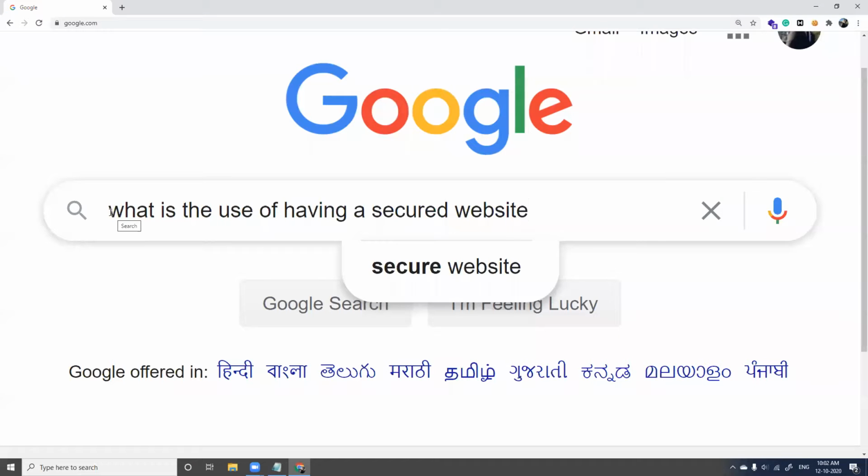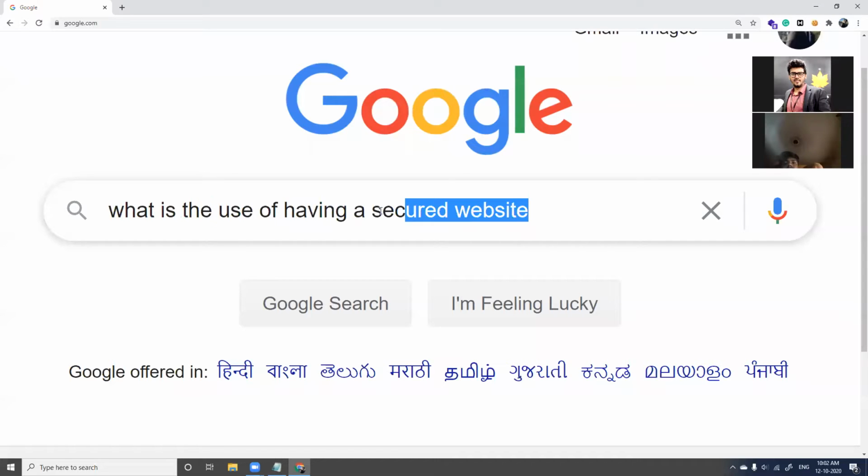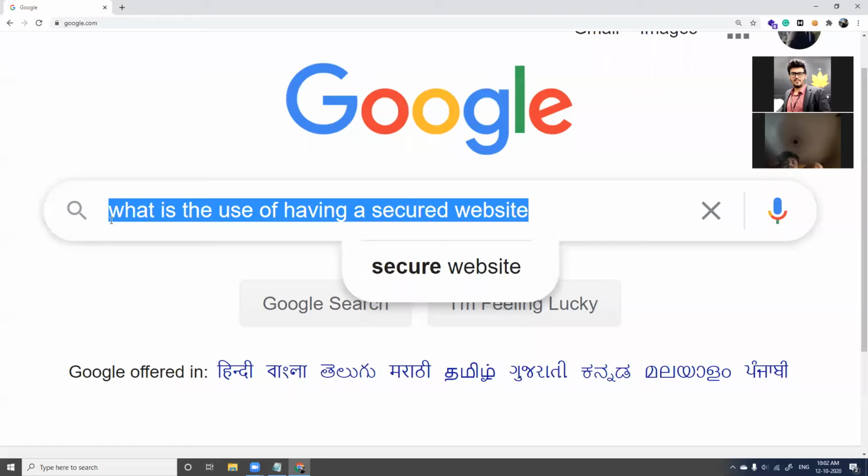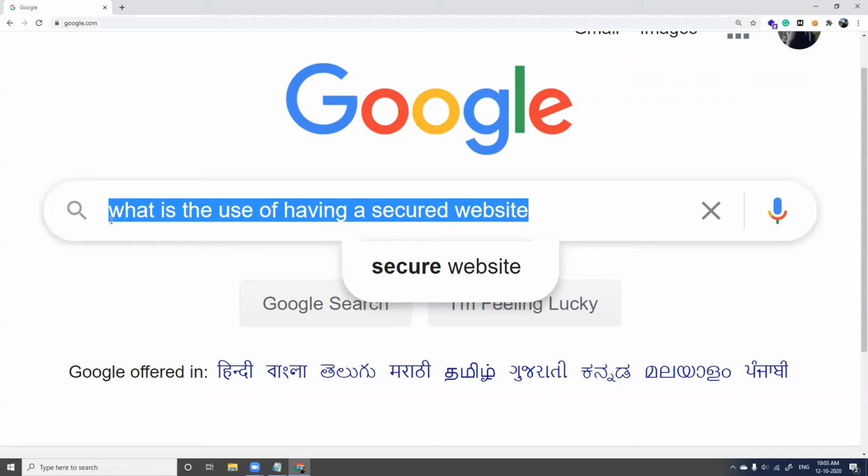Now Google doesn't understand what exactly you're looking for. So what does Google do? Google will consider this as keyword number 1, this as keyword number 2, 3, 4, 5, 6, 7, 8, 9. So we have 9 keywords here, right? And Google will take all these 9 keywords, it is going to analyze and find where all these 9 keywords are present, and it is going to give you results. In whichever websites we have all these 9 keywords, those websites will be given in the Google search results.